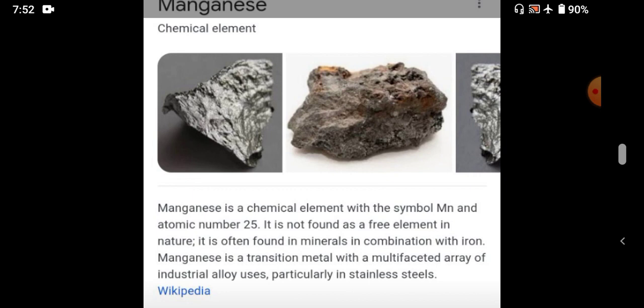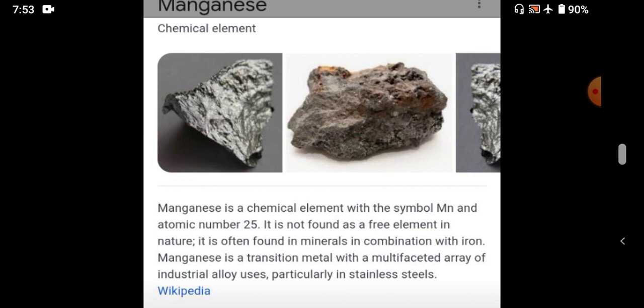Then it is not found as a free element in nature. Naturally, we cannot find this manganese alone, but it is often found in minerals in combination with iron. Then, in which areas do we mostly use this manganese? Very good. Mostly we use this manganese for making iron and steel. And also manganese is used for making paints, glass, chemicals, bleaching powder, batteries. These are the areas where we use manganese.